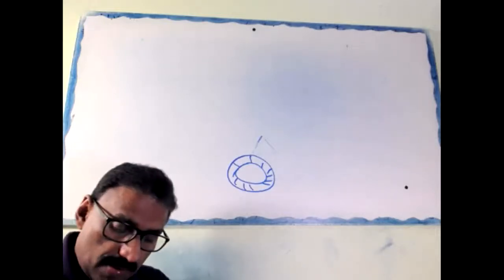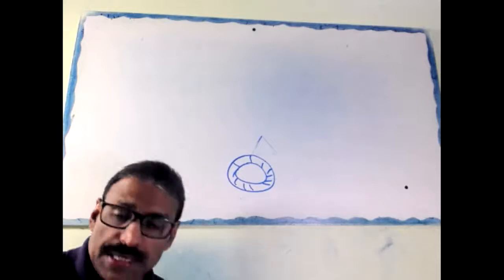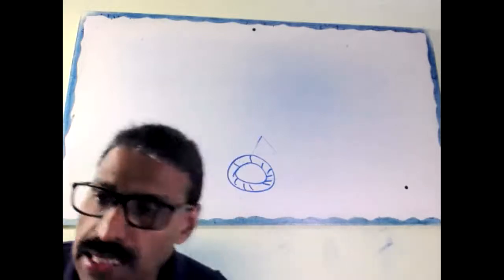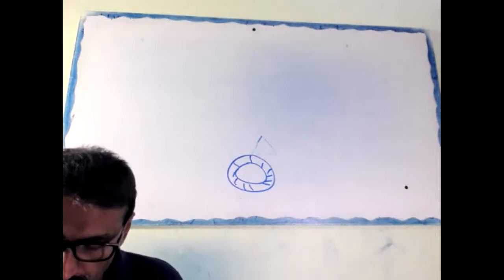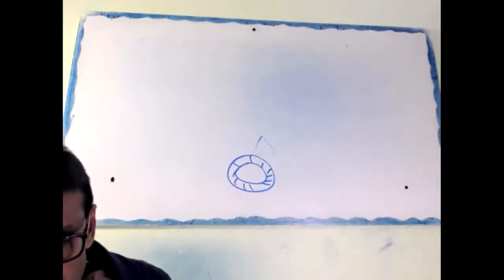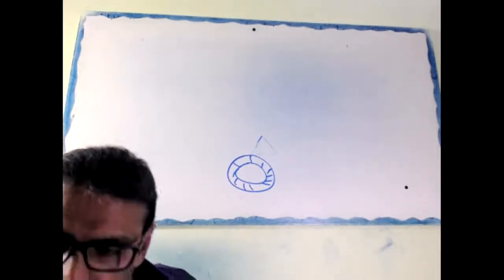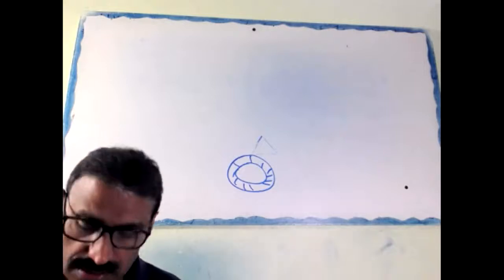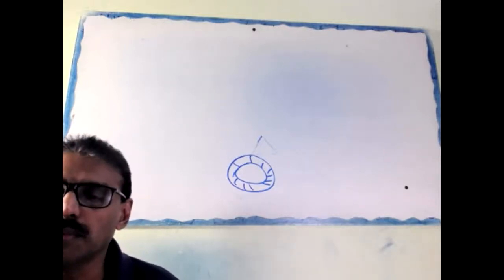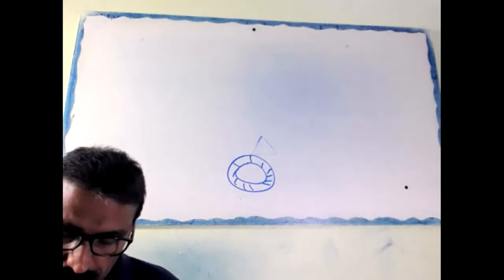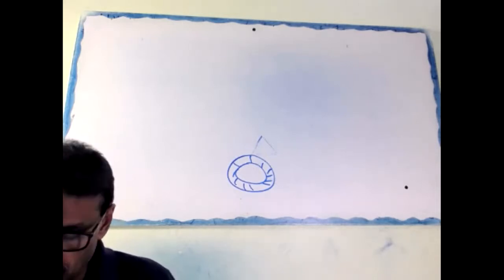Okay, next question. Volume of two spheres are in the ratio 64 is to 27.